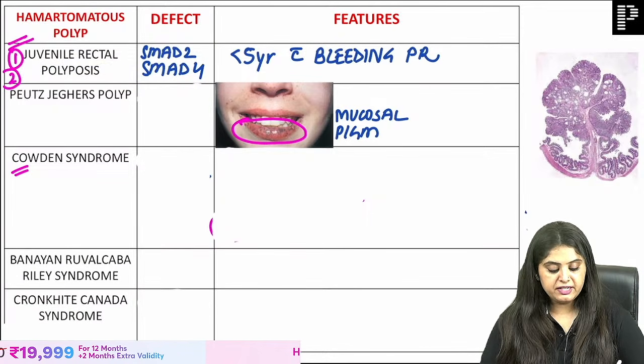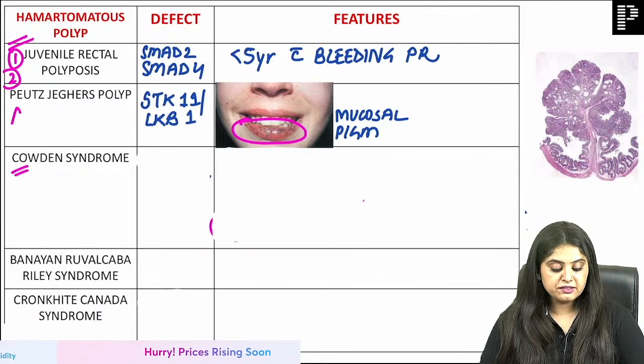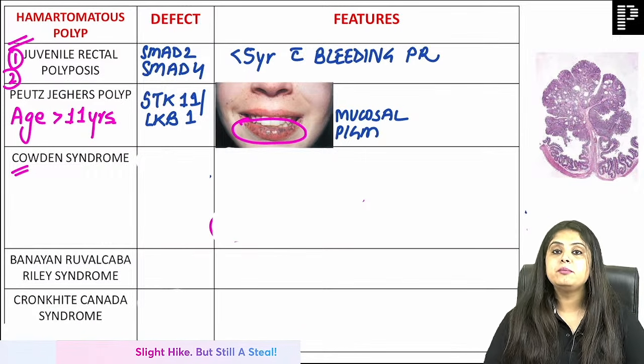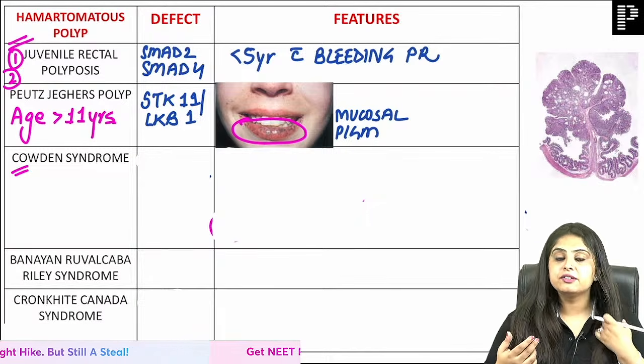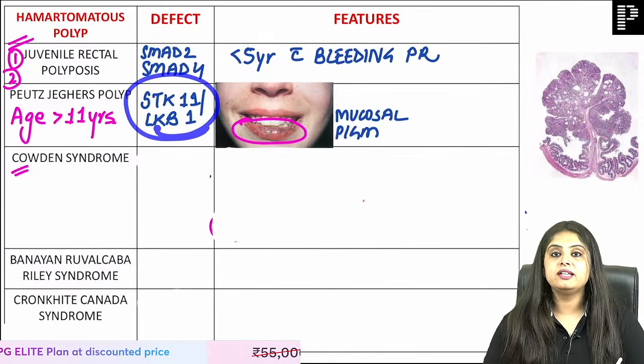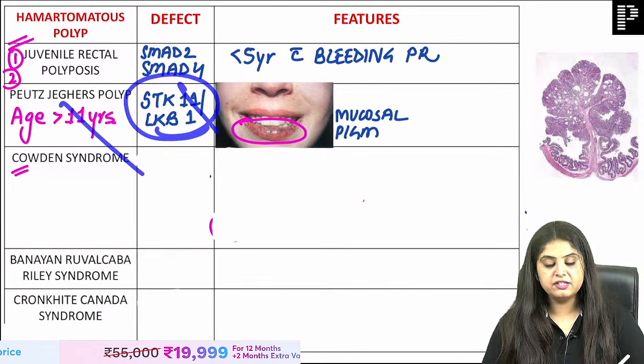It works as 11-11. When I say 11, they ask you what is the age of onset, and the age of onset will be more than 11 years. After 11 years it will start manifesting. Second, the gene is going to be STK 11 or LKB1 gene. So 11-11 is how you learn it.